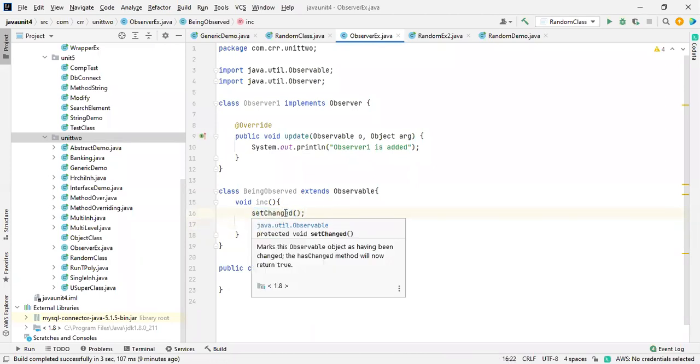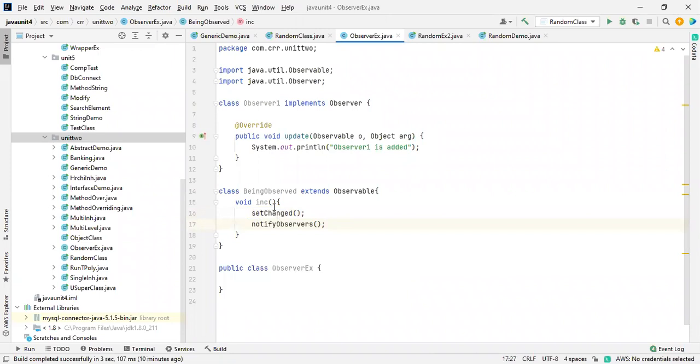If I fetch this over here, what is this? See this one, it is available inside an observable. Set changed marks this observable object as having been changed. This is also setChanged. After the change, we have to notify them. We have to tell them that a change has occurred inside an account. So how am I going to use this?